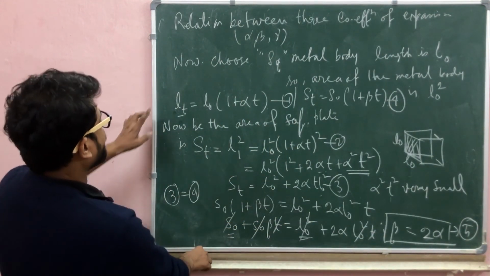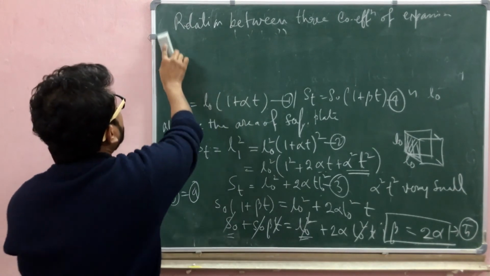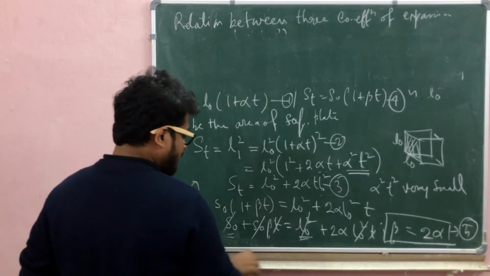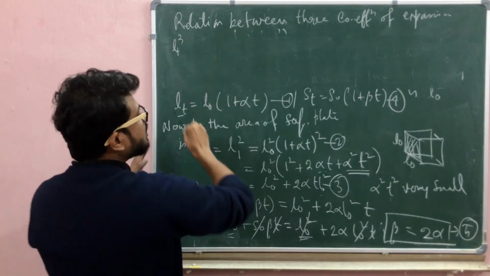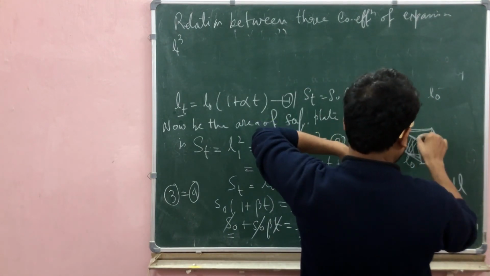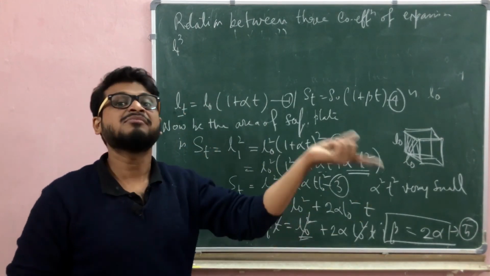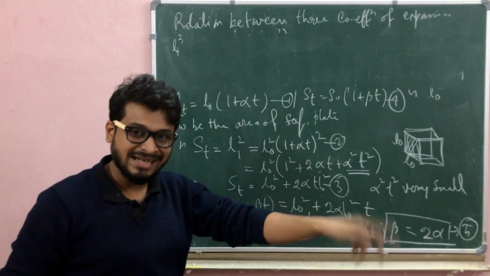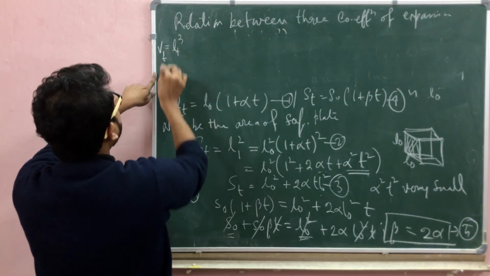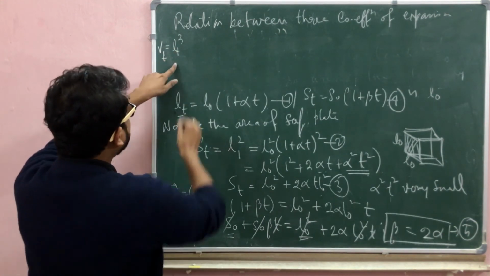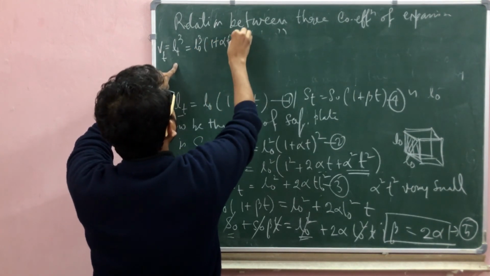Next, now we have volume expansion. Similarly, take a metal cube body. So if you choose a metal cube body, the volume of a cube is length times length times length. That is the volume of the cube. We know that, so L_T cube is equal to V_T. So L_T cube equals L0 cube times (1 plus alpha T) whole cube.